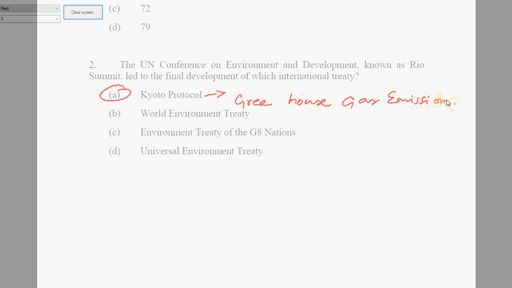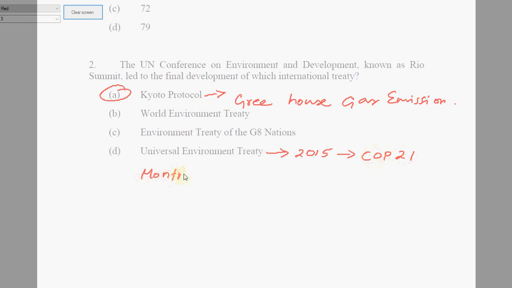To give a short idea about the other options, this universal environment treaty is something to do with 2015 that happened recently. It talks about the COP21. You can browse through the COP21 and you'll understand it better. There are two other protocols I thought I'll add information on.